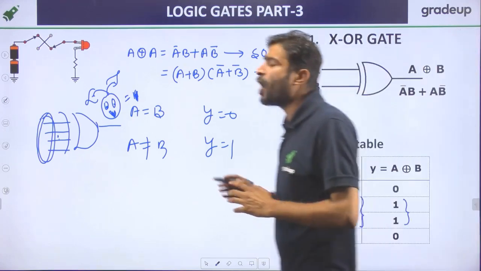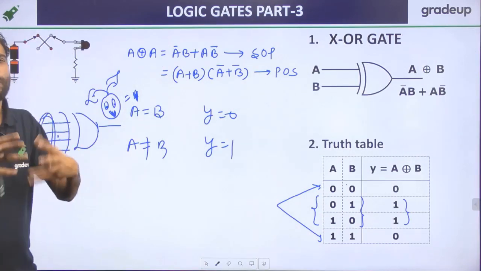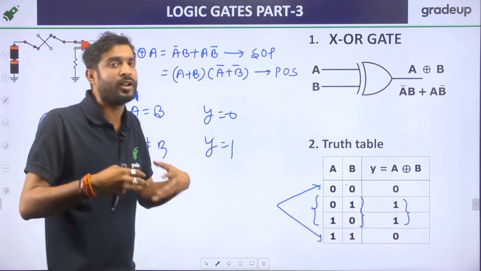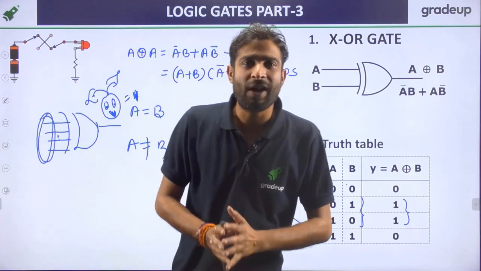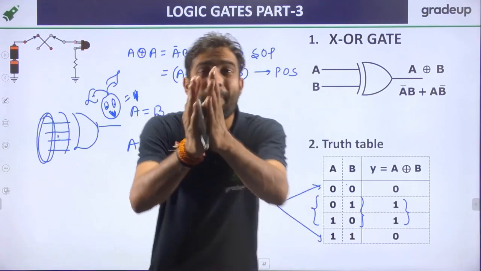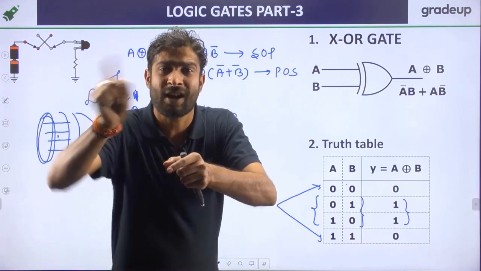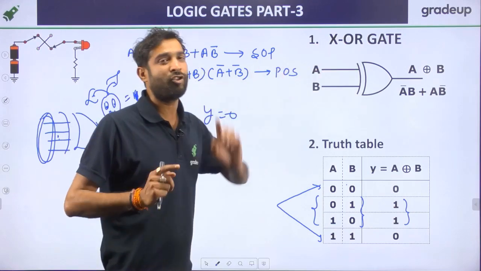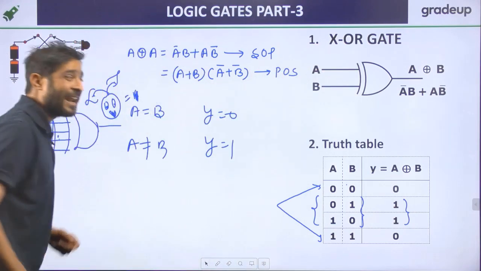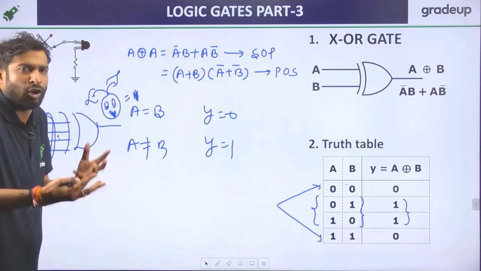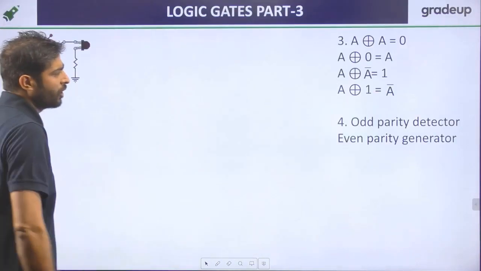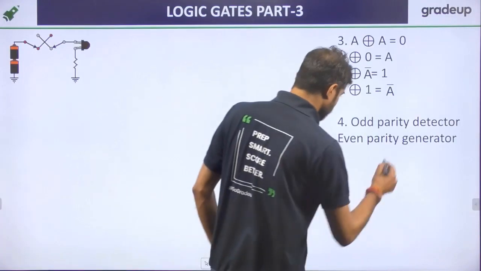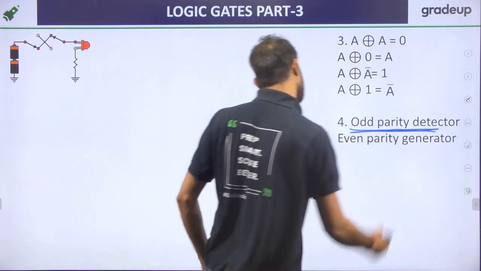Right? So the output will be detected only in the odd number of 1. And the number of 1 in the communication is also called parity. So XOR gate is also called odd parity detector, because the number of 1 is also called the parity. So XOR gate is called what? Odd parity detector.